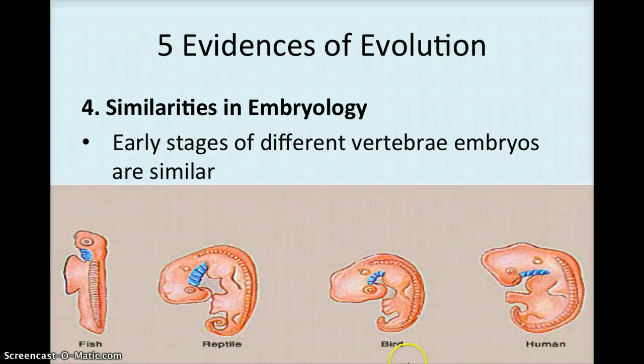And as you can see, they all have what looks like a little spinal column forming. And interestingly enough, they all have gills. Yes, even when you were in the womb, you did have gills. However, as you matured, the gills basically cinched back up, and that's when your lungs were developed and you were able to start breathing through that means.